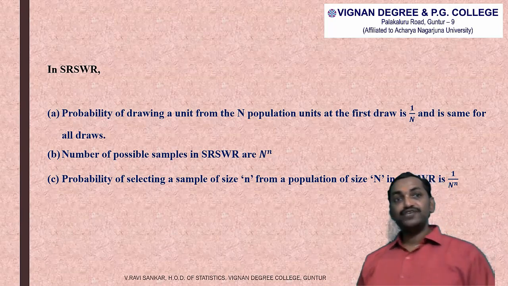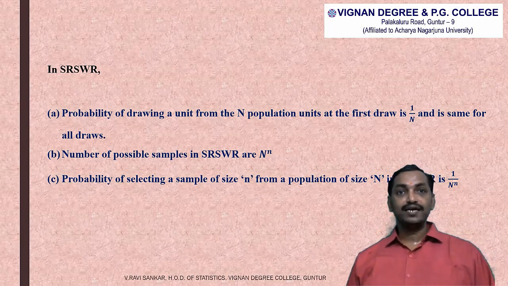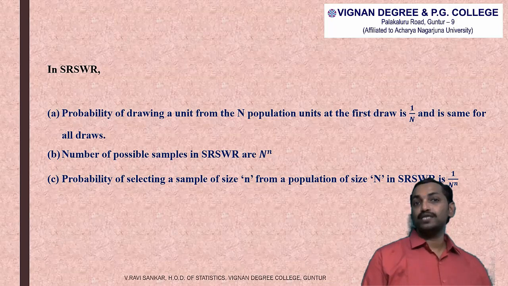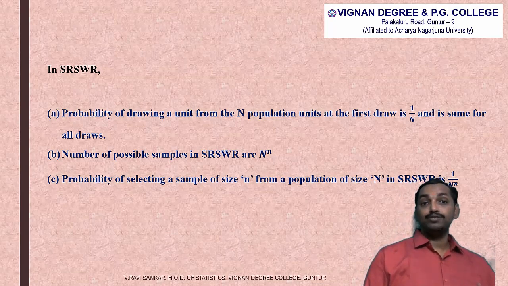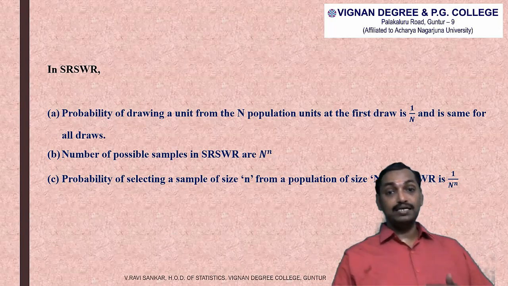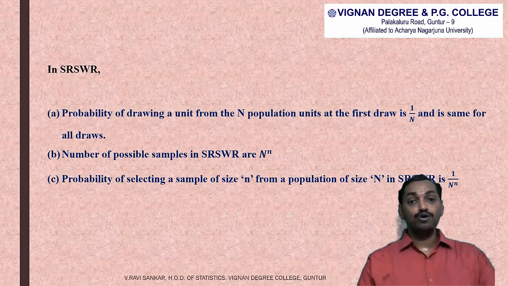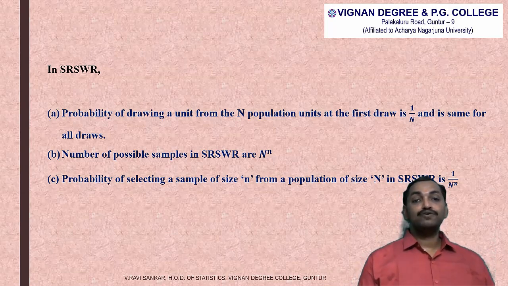And the probability of selecting a sample of size small n from a population of size capital N in simple random sampling with replacement is 1 by capital N to the power of small n, because there are capital N to the power of small n samples possible. Among those samples, we need to draw one sample with a probability of 1 by capital N to the power of small n.